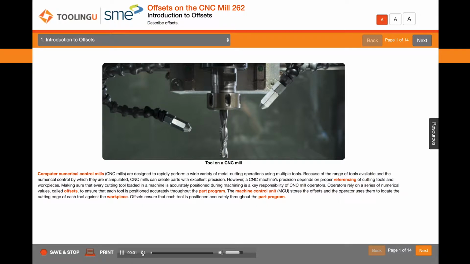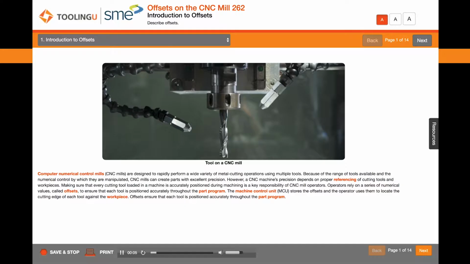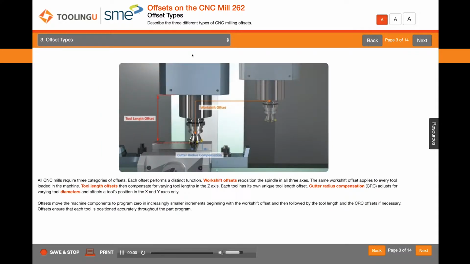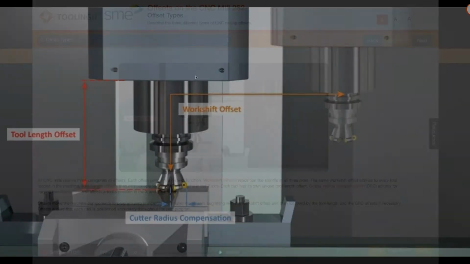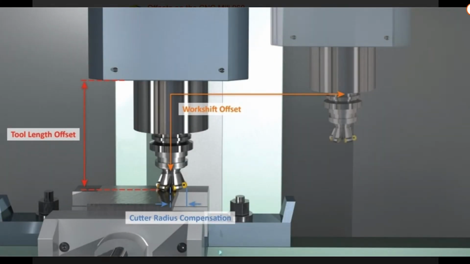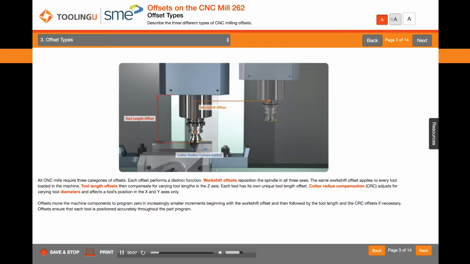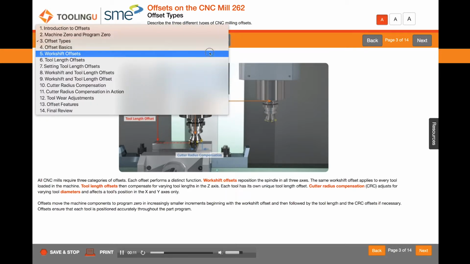Computer numerical control mills are designed to rapidly perform a wide variety of metal cutting operations using multiple tools. All CNC mills require 3 categories of offsets. Each offset performs a distinct function. Work shift offsets reposition the spindle in all 3 axes.